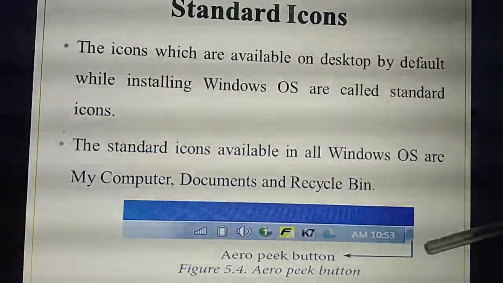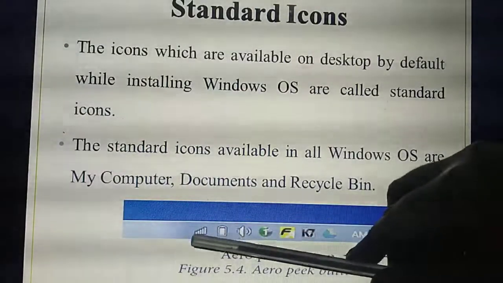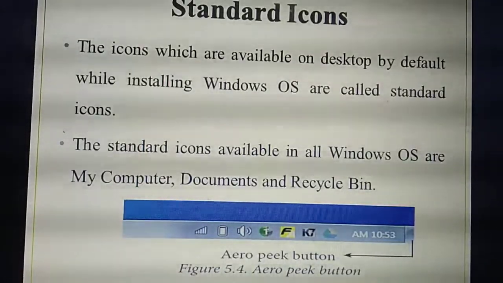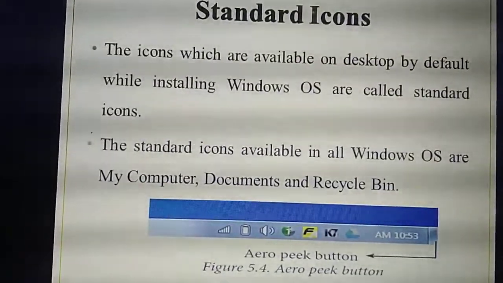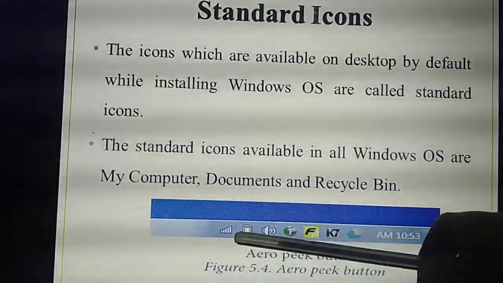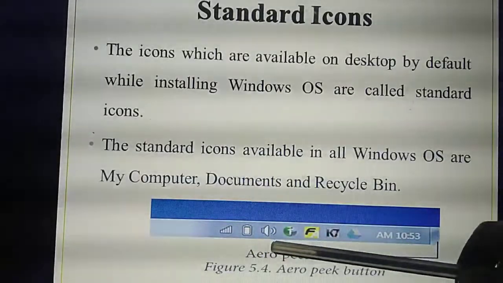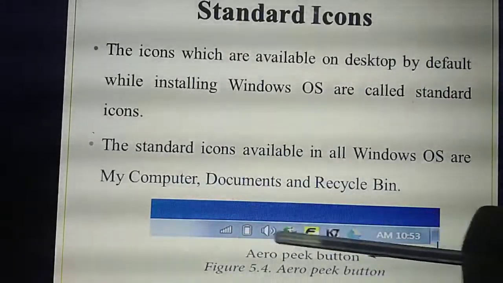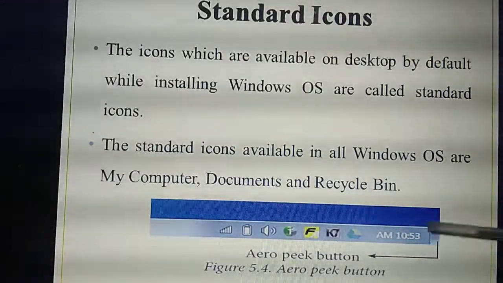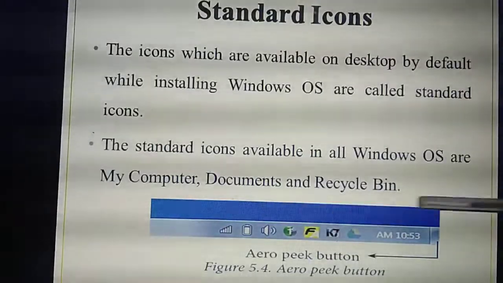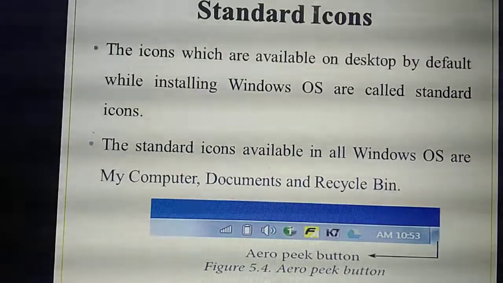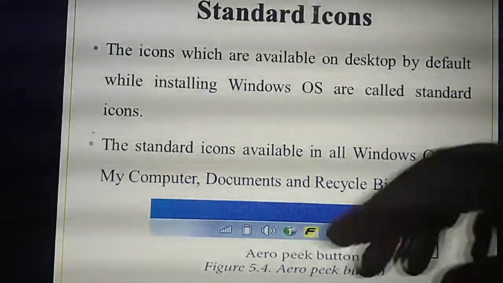And also listen, at the corner you have seen some symbols on your computer or laptop. That we are calling the arrow peak button. So I'll explain what things you have seen: this one is battery charge or speaker, or this one is for net. Some things are available at the corner, and also time. The time is shown at the corner. This place at the end, we are calling the arrow peak button. Understand? Here, my laptop, I'll show that one.